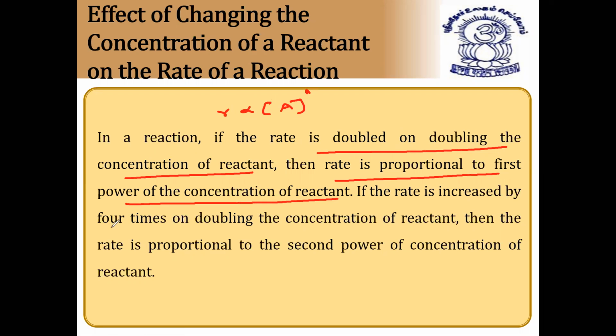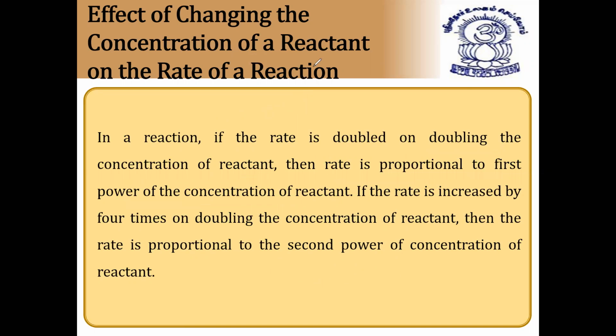Then we can say R is proportional to A power 1. If the rate increases by 4 times on doubling the concentration of the reactant, then the rate is proportional to the second power. So in this case, R is proportional to A power 2, because by doubling the concentration, the rate is increasing 4 times. So R is proportional to A power 2. I hope it is clear. Next, continuation.